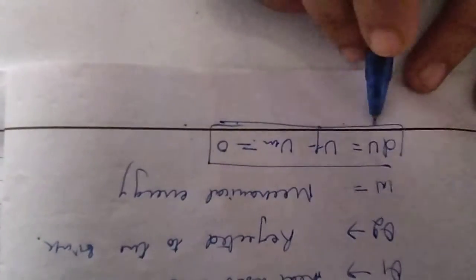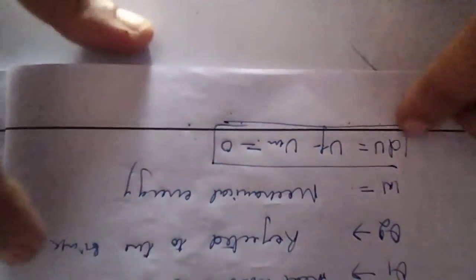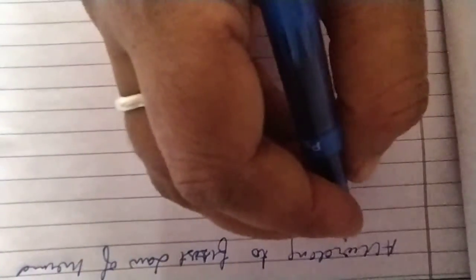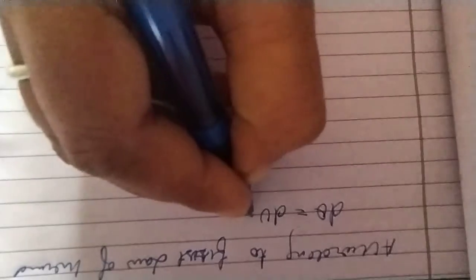Therefore, according to the first law of thermodynamics, so what is the first law of thermodynamics? It is dQ = dU + dW.